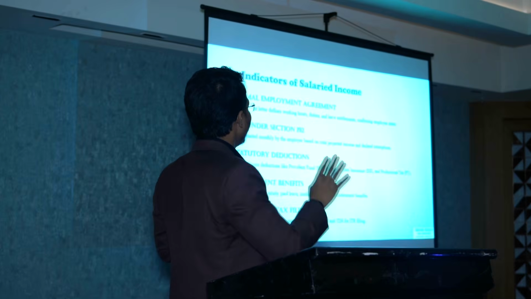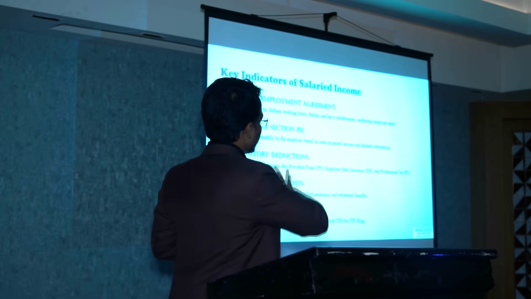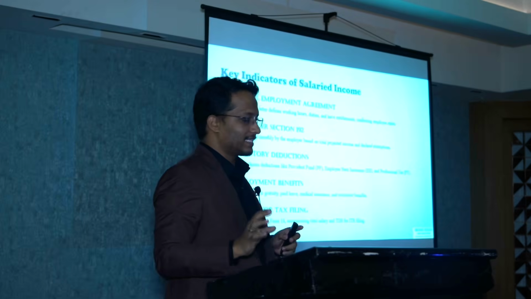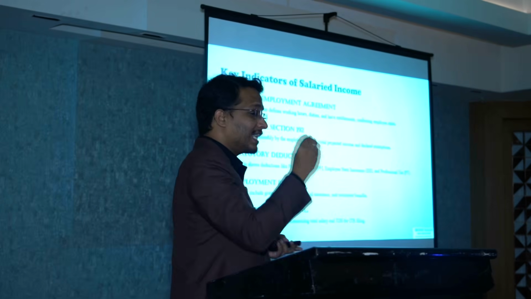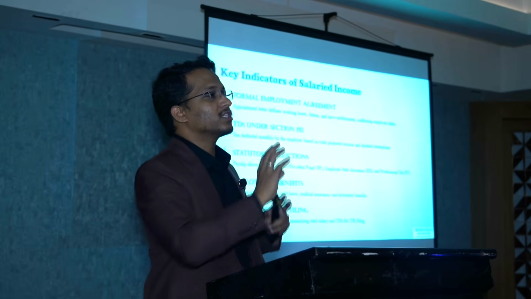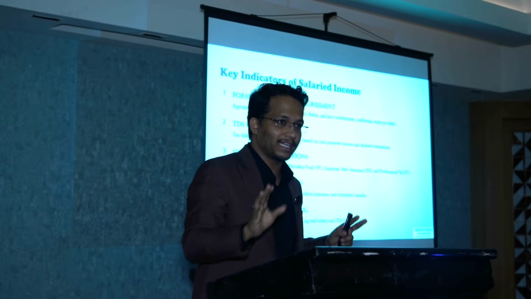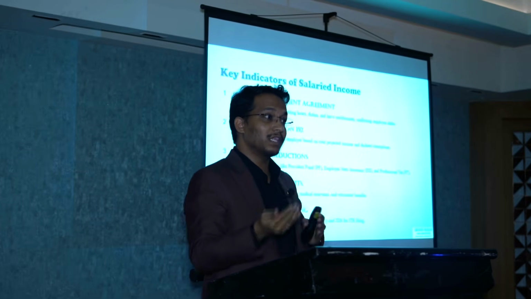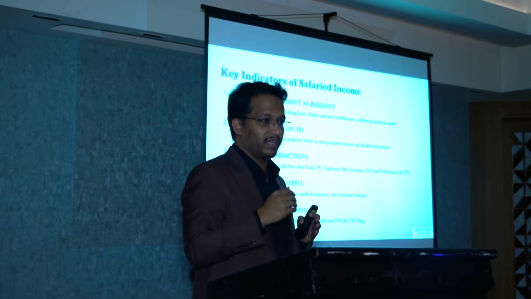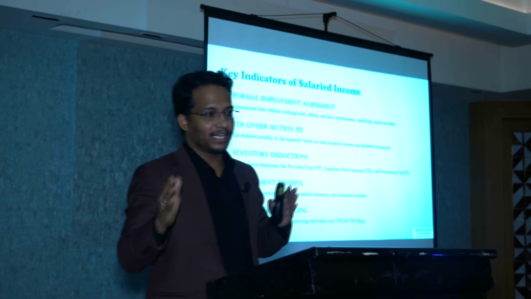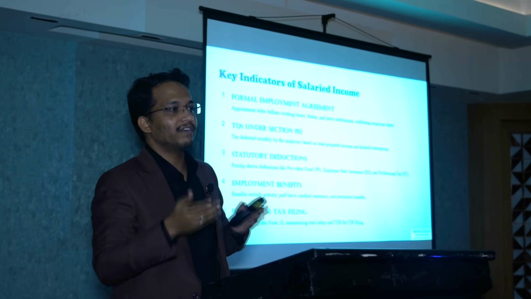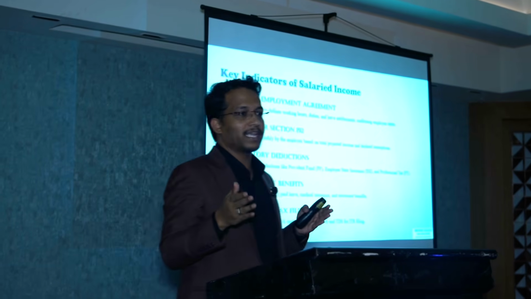So what are the key indicators? What we have just discussed, I've just re-mentioned. There will be a formal employment agreement in the salaried case, and they will deduct TDS on the basis of slabs. For a salaried person, it is not a flat 10% or 5% on your income. It is on the basis of slabs. From this financial year, which has just started, April 2025, until 12 lakhs of salary, there is no tax liability. We have a tax exemption until 12 lakhs for salaried employees.